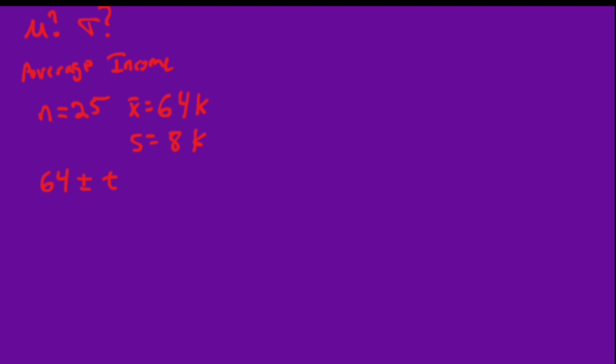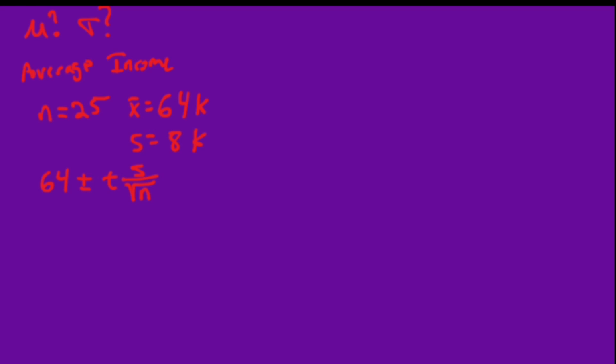Now remember, we're going to use a t-distribution. We're using S in place of sigma, and because of that, we need this kind of fatter distribution, the t-distribution. And then remember, of course, we are picking the specific t-distribution based on our sample size. As the sample size gets bigger, the t-distribution tightens up and becomes more like a z-distribution. So at 25, it won't be that close to the z-distribution. We'll see some difference.